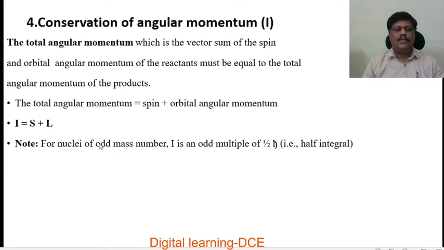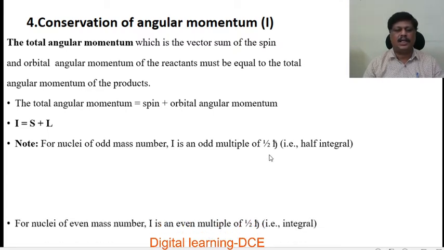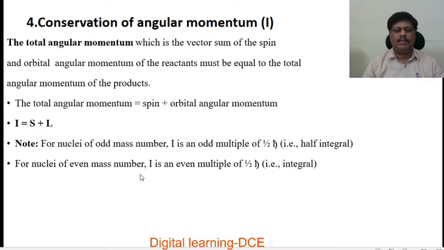Note, for nuclei of odd mass number, I is an odd multiple of h cross by 2, that is a half integral multiple of h cross. For nuclei of even mass number, such as 2, 4, 6, etc., I is an even multiple of h cross by 2, that is an integral multiple of h cross.